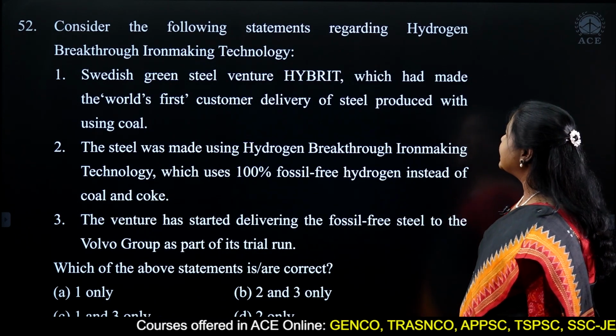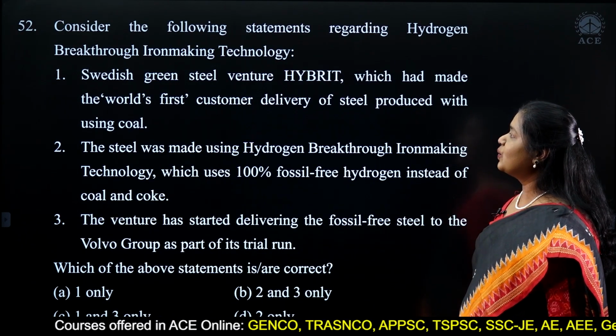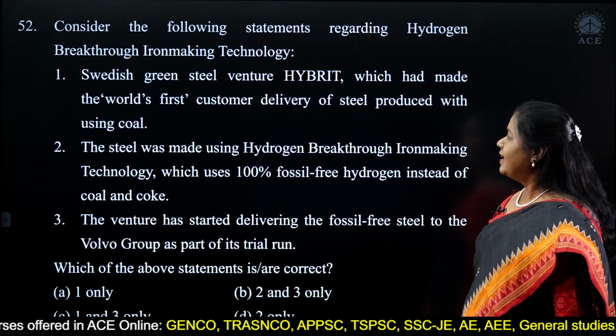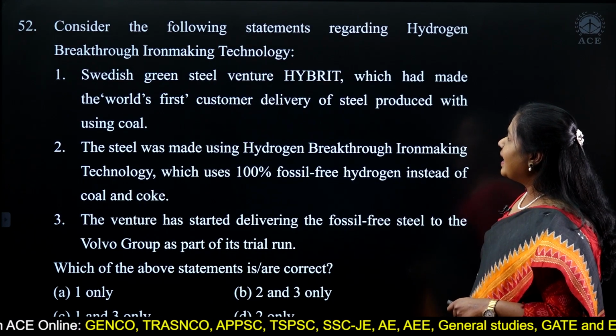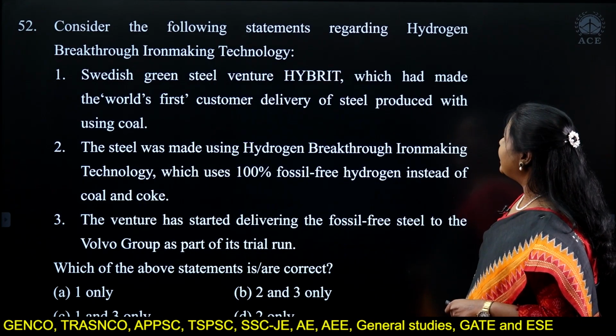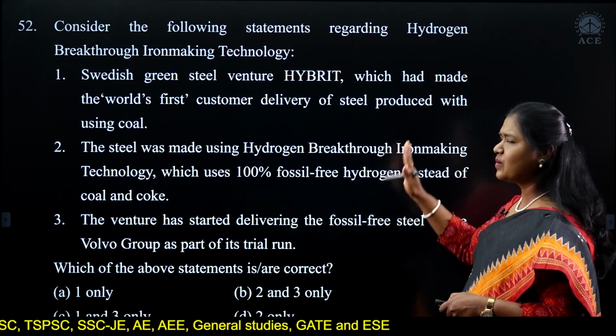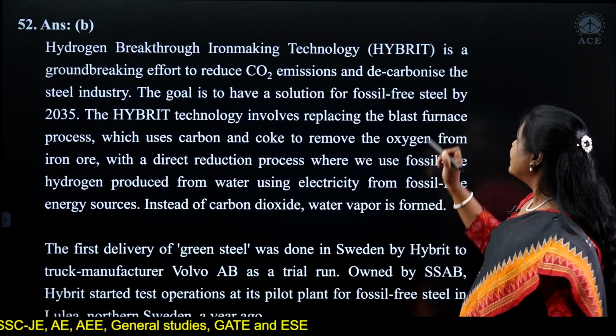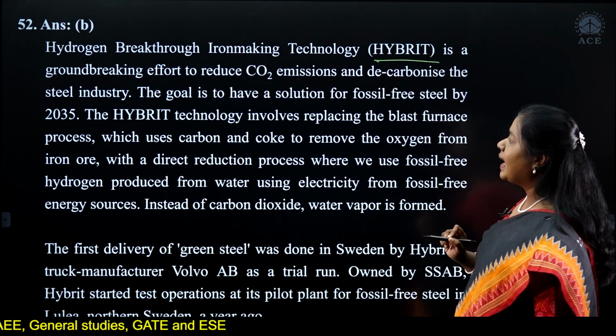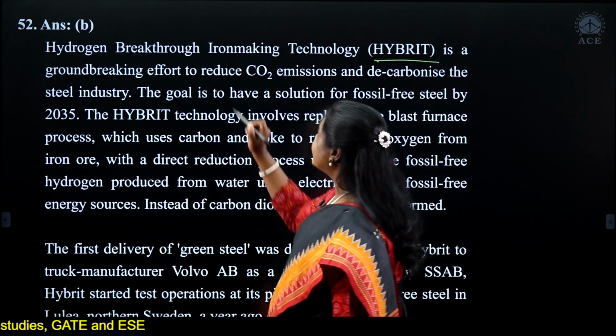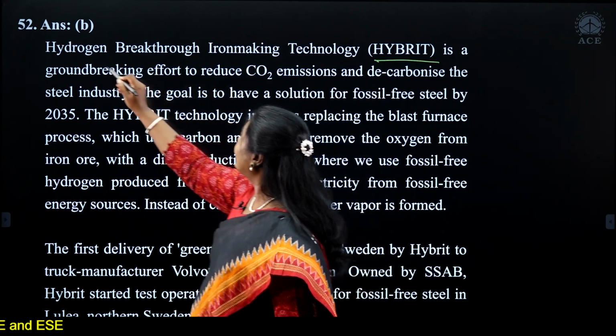Consider the following statements regarding HYBRIT, hydrogen breakthrough iron making technology. These statements have been given. Let's go and see what this is first, and then come back to these. So what is HYBRIT? HYBRIT is hydrogen breakthrough iron making technology.